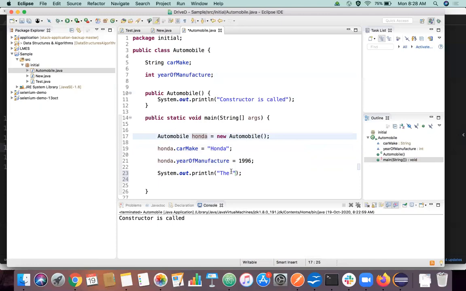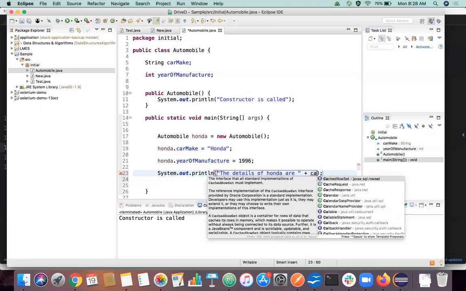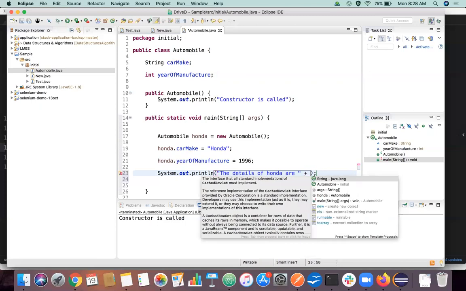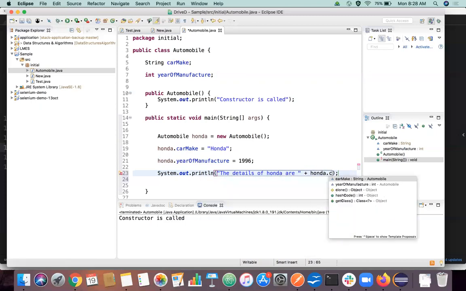So we'll just try to print and see what is there in the Honda object. Details of Honda are. Able to see my screen, right, everyone?